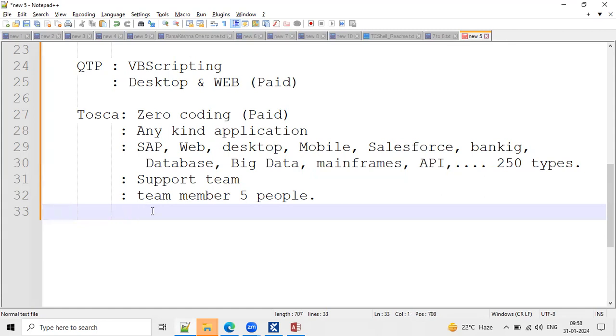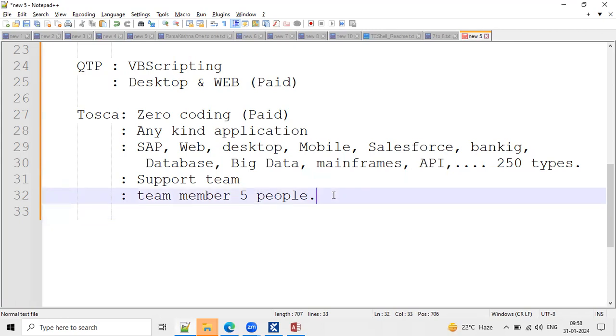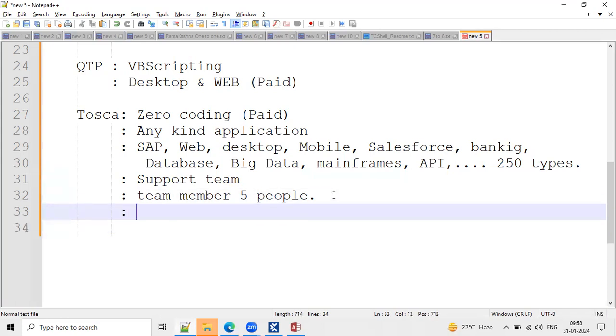Coming to Tosca, I'll show you how Tosca looks. Tosca is a desktop application, and one more thing: cloud integration is also very easy here. Nowadays, everyone is storing their data in the cloud instead of on premises. If you want to integrate, either AWS or Azure is also possible.